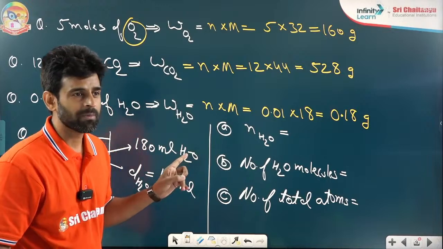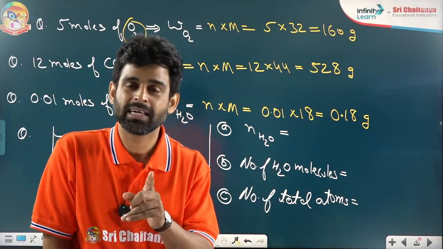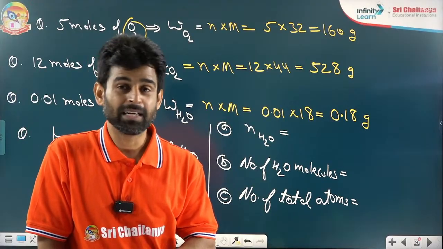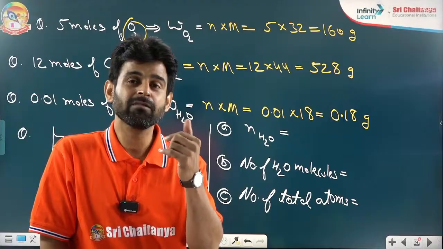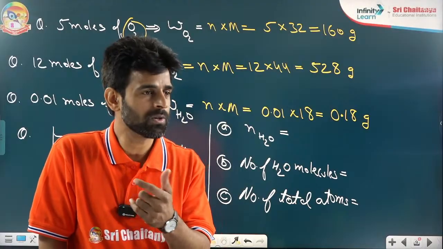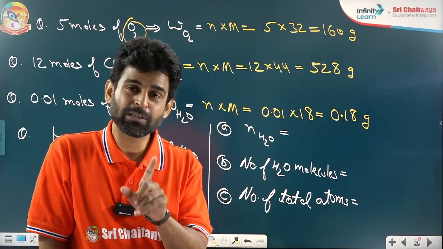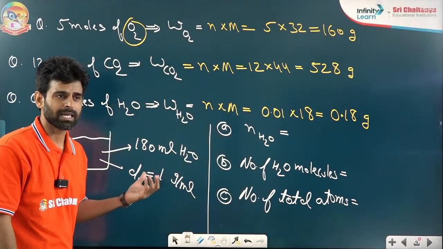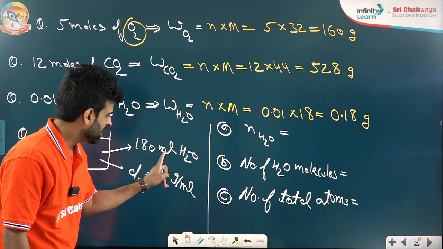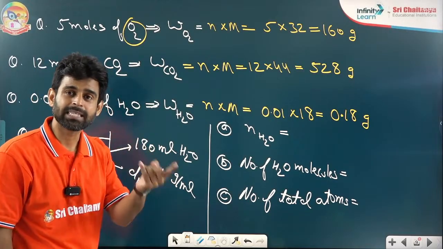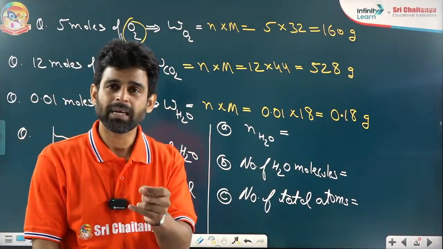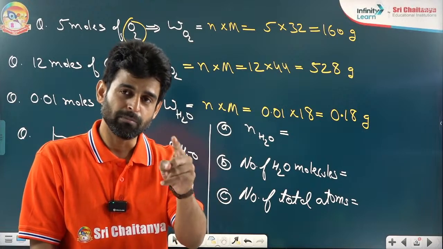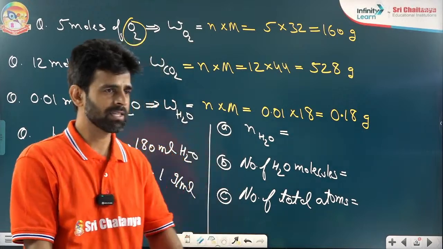Don't use the third formula here. I have not taught you the third formula, and you can't even apply it. You can't apply the formula of volume divided by 22.4 liter, because that formula is only for gases, and here we have liquid water. So from the volume and density, get the weight, and from the weight, find the moles. Moles to molecules and atoms. Very good.